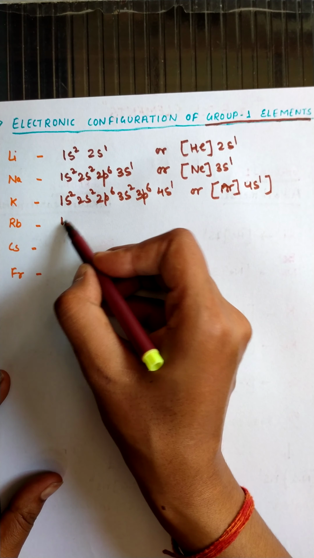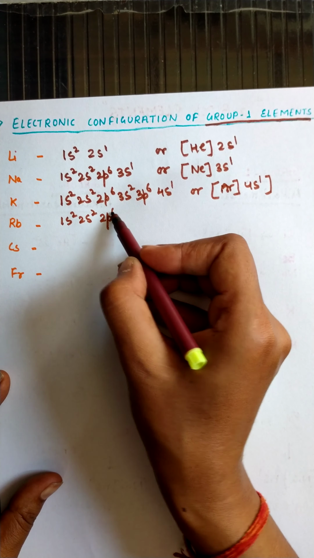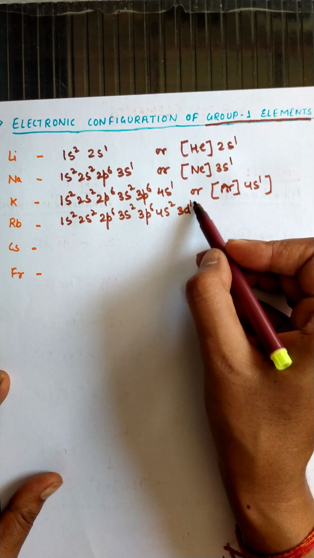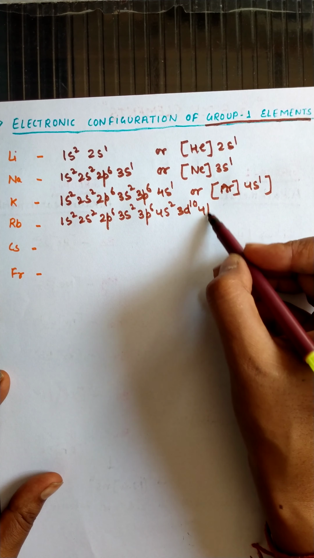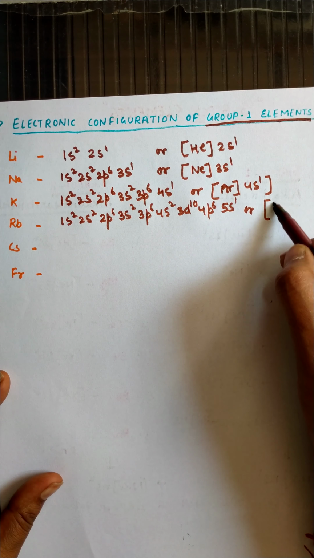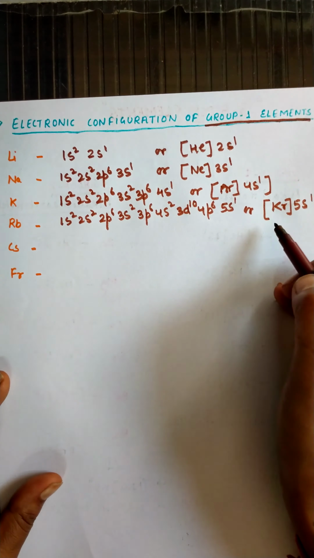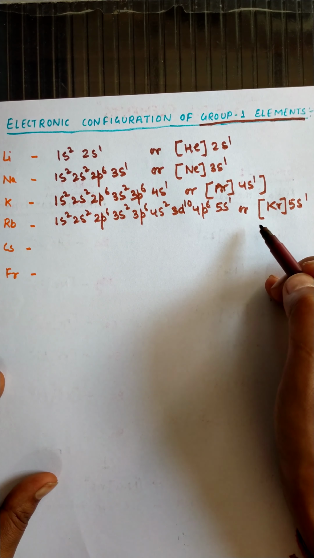Now rubidium: 1s2 2s2 2p6 3s2 3p6 4s2 3d10 4p6 5s1, or we can write it like this: krypton 5s1. So it will be the configuration of rubidium.